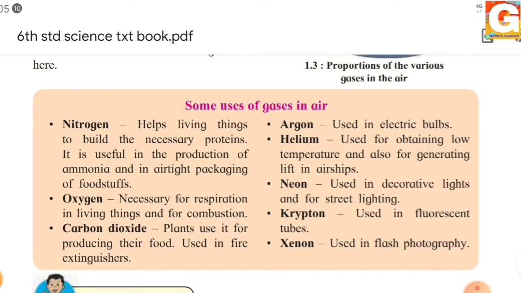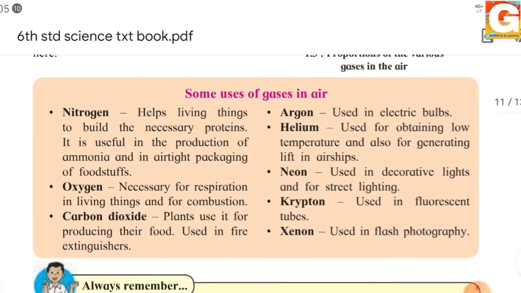Now the next example is carbon dioxide. You all know carbon dioxide. It is used by plants for producing their food. They take carbon dioxide from the air, and they use it for producing their food. That is the process of photosynthesis. And carbon dioxide is also used in fire extinguishers.